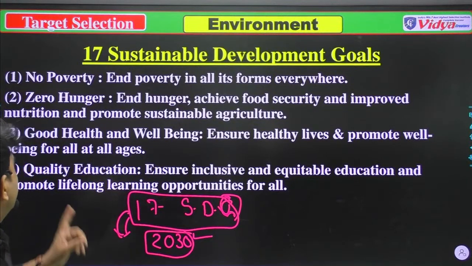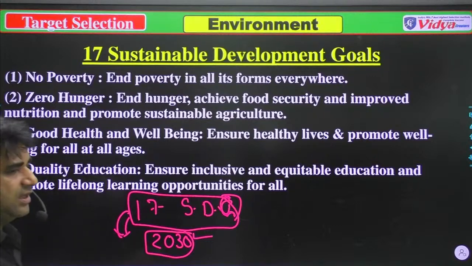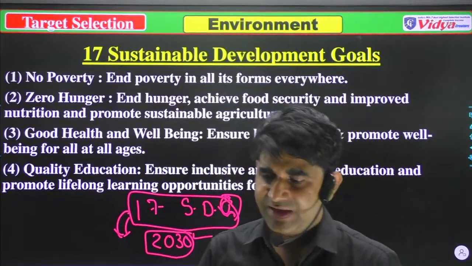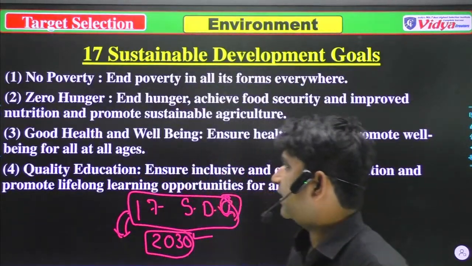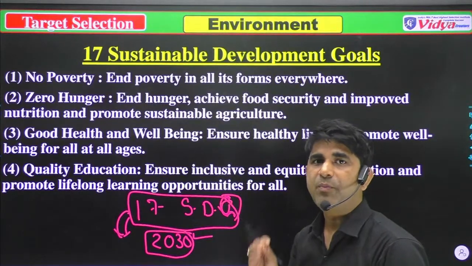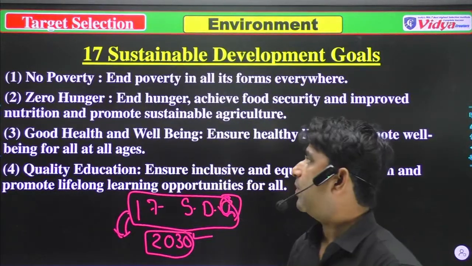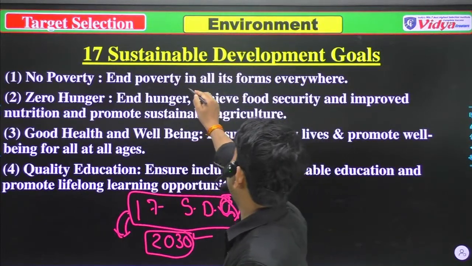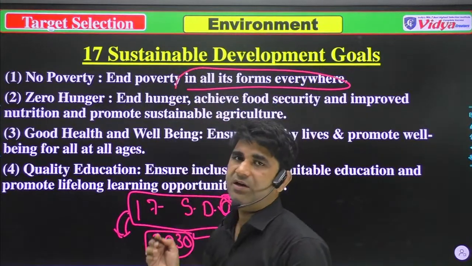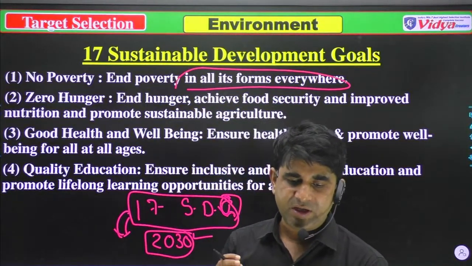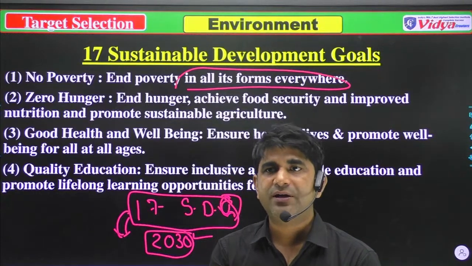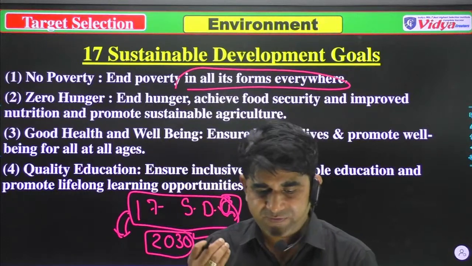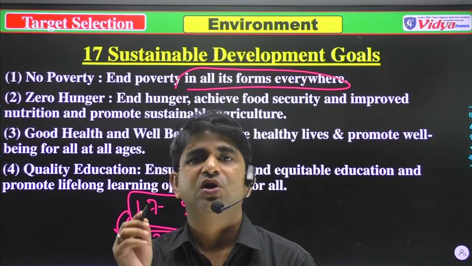The question is asked, what do you mean by seventh number sustainable development goal? In that condition you have to say. The first goal is no poverty, which means end poverty in all forms everywhere. There should be no poverty of any type. Please learn these things with me: the first goal is no poverty.